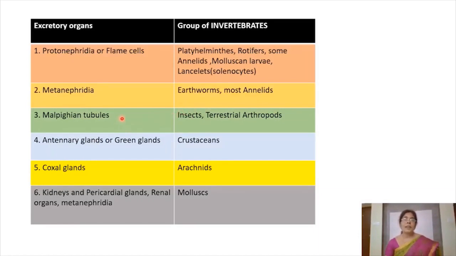Malpighian tubules, they are found floating in the hemolymph. These are also blind tubular structures found in insects and terrestrial arthropods. Antennary glands and green glands, they open at the bases of antennae and they are found in the crustaceans. Coxal glands, they open at the coxa of hind legs and found in arachnids. Kidneys, renal glands or metanephridia or pericardial glands, we find these organs in mollusks. This is about the excretory organs in different invertebrates.